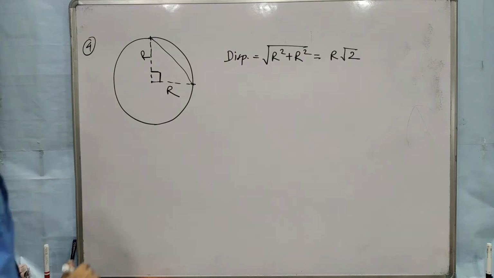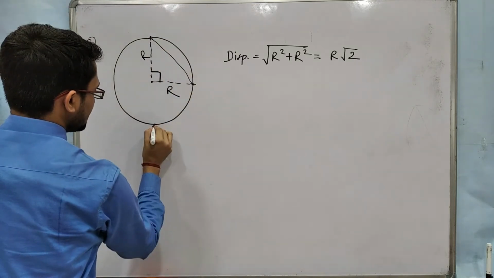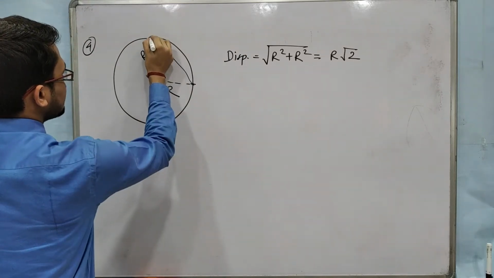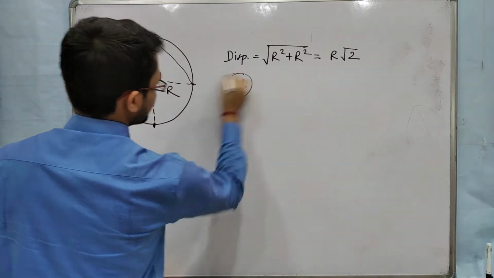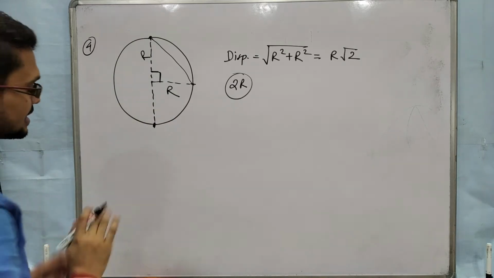If the object comes from this point to exactly the opposite point, this is the final point and this is the initial point. In this case the displacement will be 2r. This is the diameter.